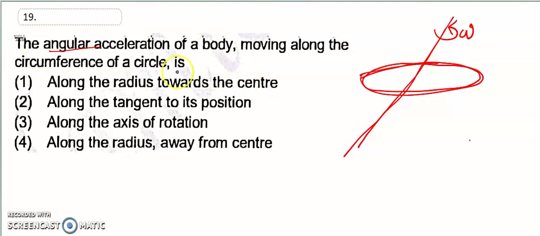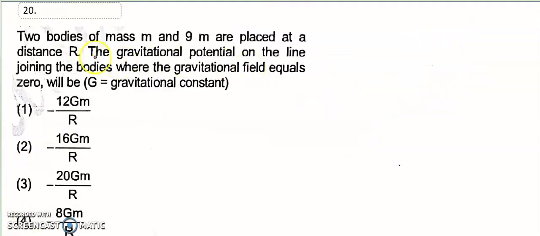Angular acceleration alpha is along the axis; both are parallel, along the axis of rotation. So the answer for the 19th is along the axis of rotation.